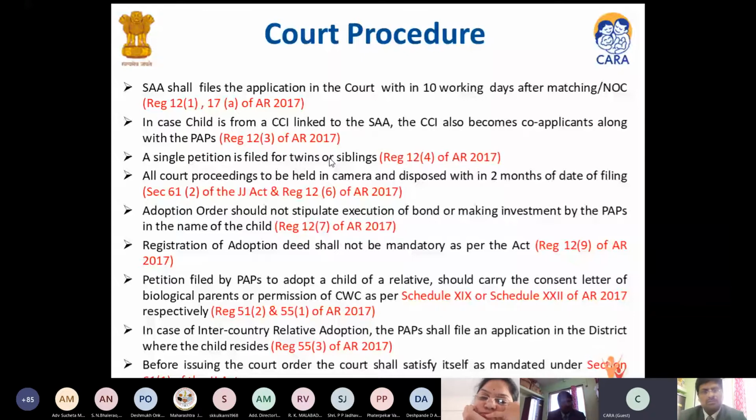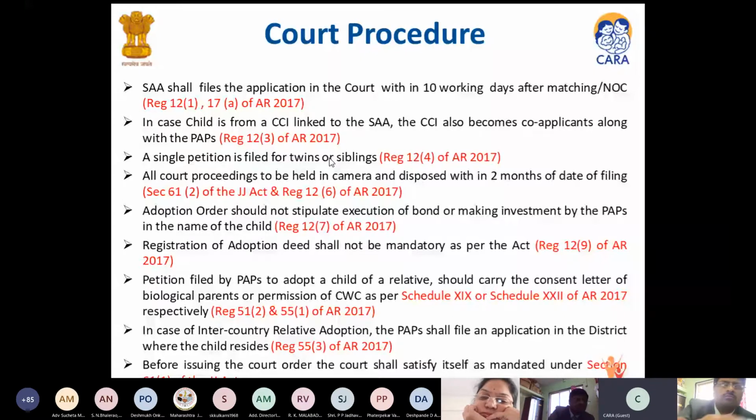Both in case of relative adoption or in OS adoption, if the family has a biological child who is above 5 years of age, the child has to give a consent, as well as the child who is being adopted, if above 5 years of age, has to give a consent letter.